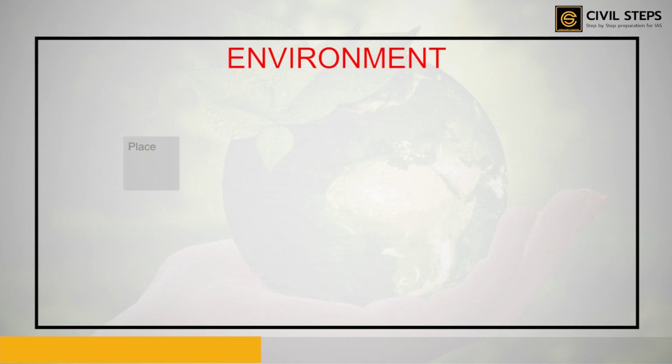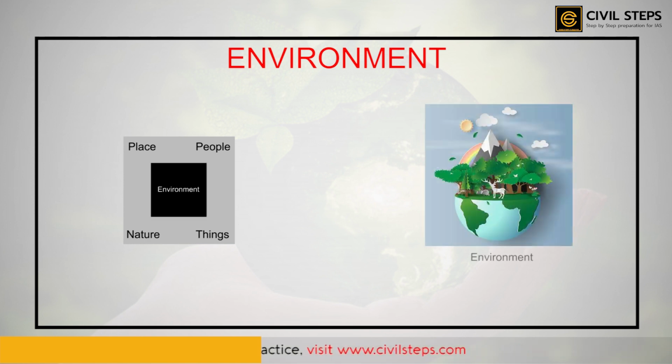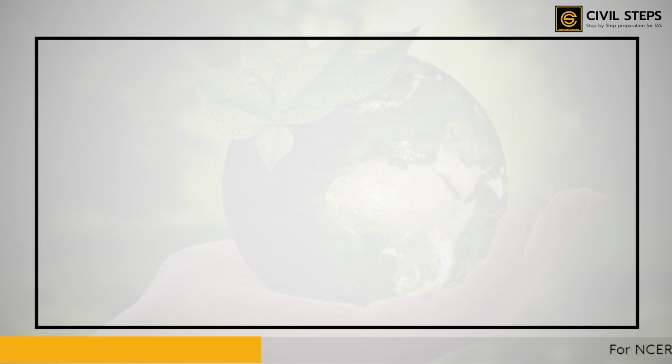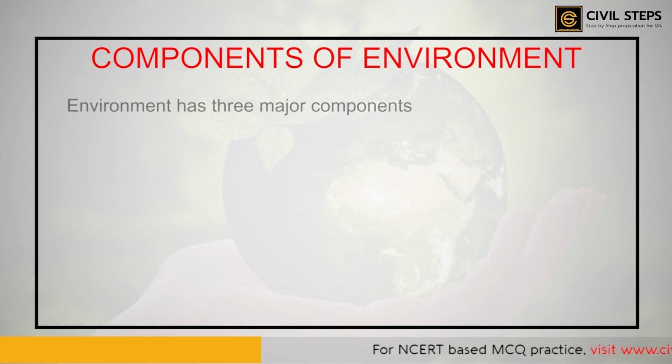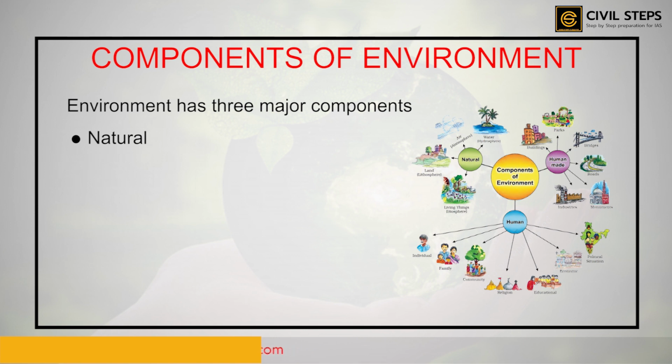Hence, the place, the people, the things, and even the nature that surrounds any living organism is called the environment. It is a combination of both natural as well as human made phenomena. Now, once we are clear about the concept of environment, it is important for us to know about its various components. Hence, the environment has 3 major components. They are first, natural components, second, human made components, and third are the humans themselves.